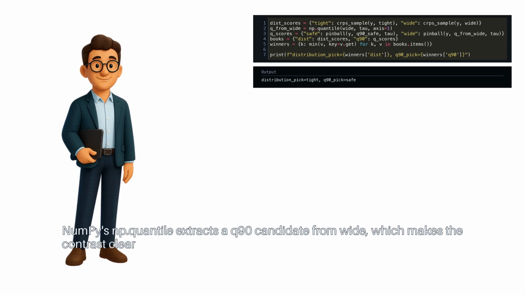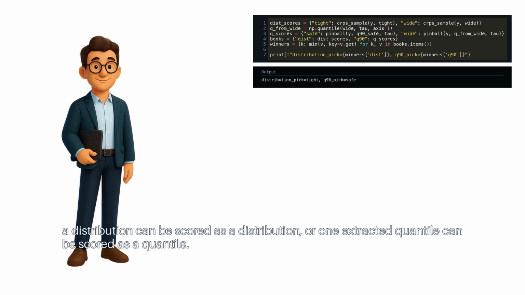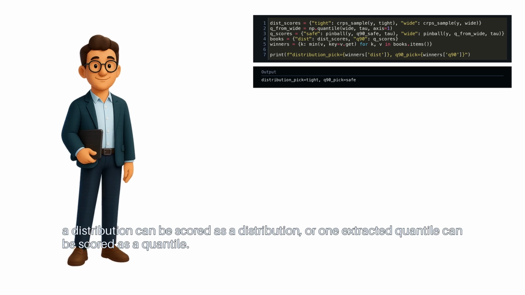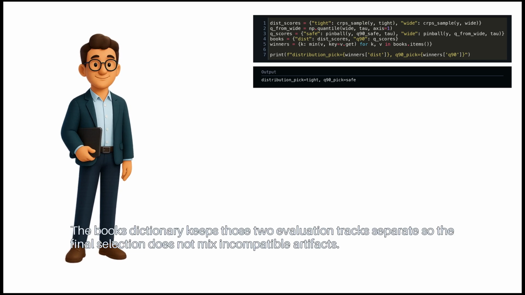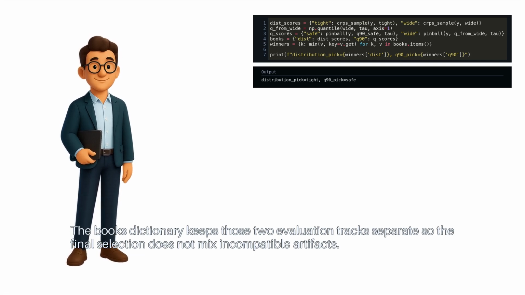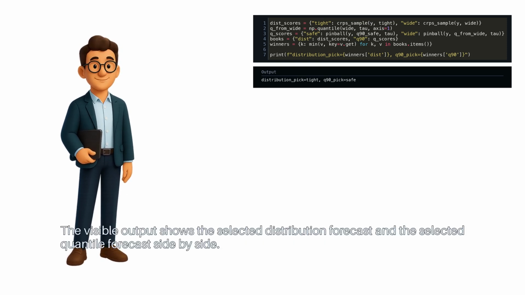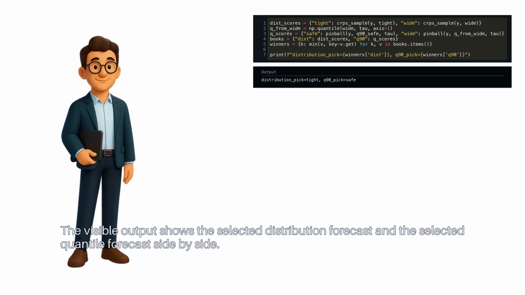NumPy's np.quantile extracts a Q90 candidate from wide, which makes the contrast clear. A distribution can be scored as a distribution, or one extracted quantile can be scored as a quantile. The dictionaries keep those two evaluation tracks separate, so the final selection does not mix incompatible artifacts. The visible output shows the selected distribution forecast and the selected quantile forecast side by side.